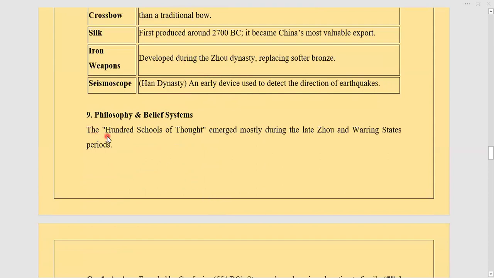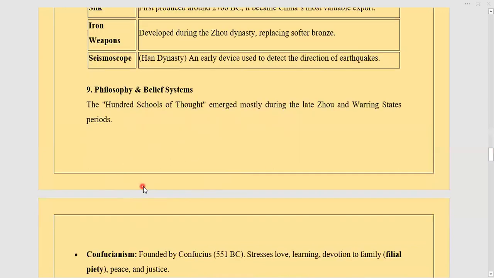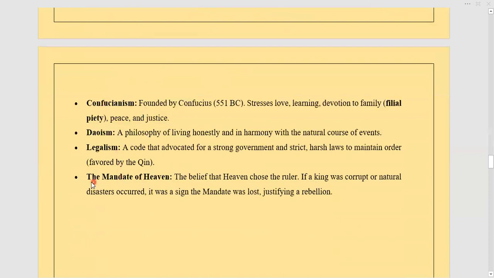Now, a few pieces of information that you must know, because questions can come from these things, even though these are not directly discussed in your book. These are important schools of thought whose philosophy, system, and beliefs you must know. So we are going to have a look at this. Philosophy and belief system. The hundred schools of thought emerged mostly during the late Zhou and Warring States period. Now, these are a few of the important things that we all must be aware of.